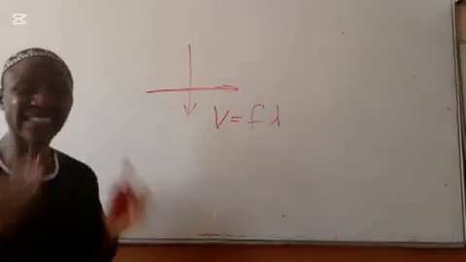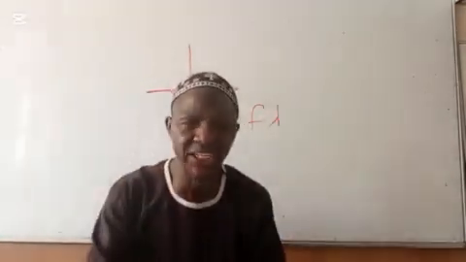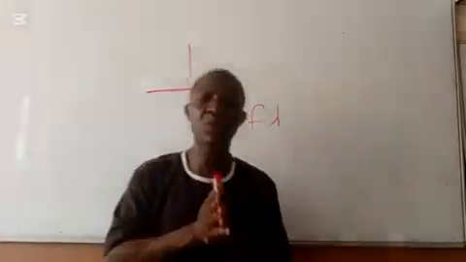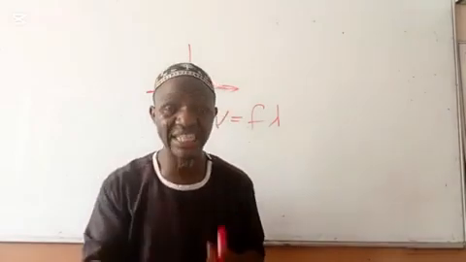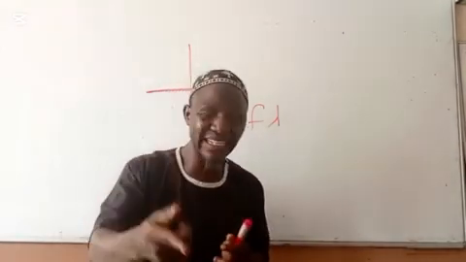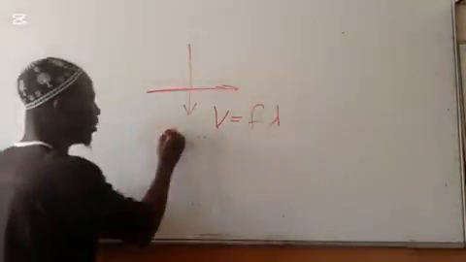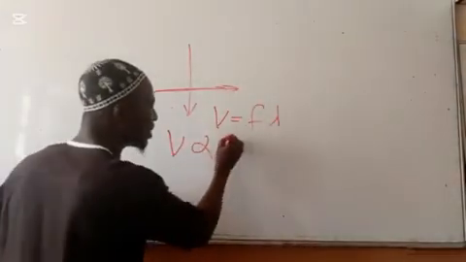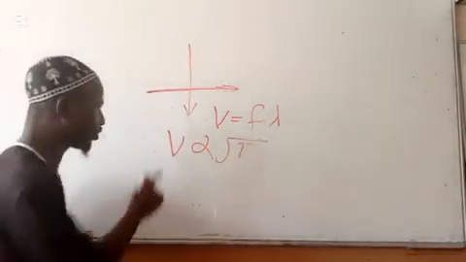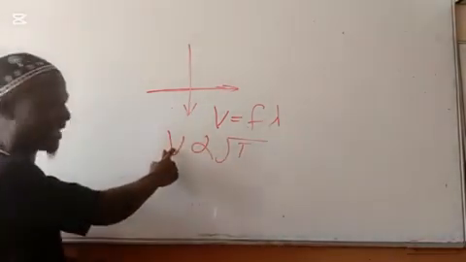Now, when we say velocity of sound wave, it depends solely on the temperature of the medium. That's why when you produce sound in the day when the temperature is high, the sound moves faster in the day than in the night, because velocity of sound wave varies directly with the square root of temperature, and you know the meaning of direct variation. So when you increase the temperature, you are increasing the speed or velocity of sound.